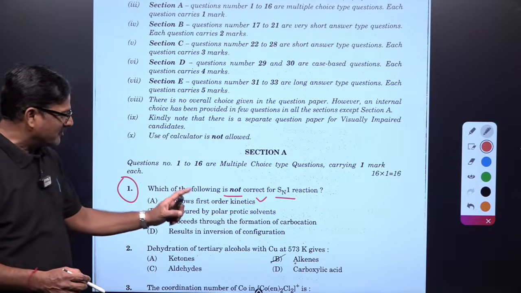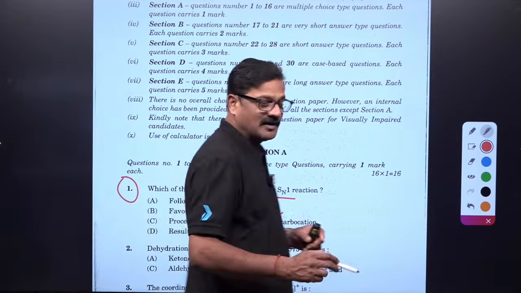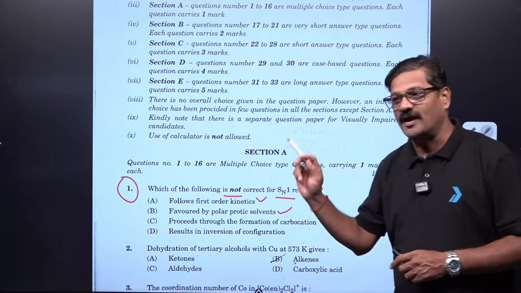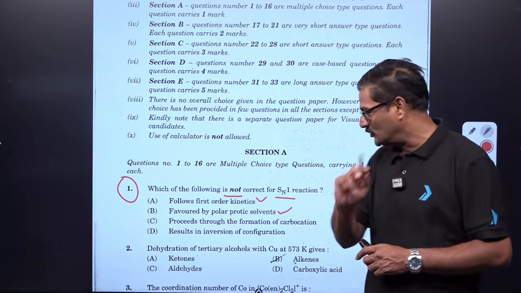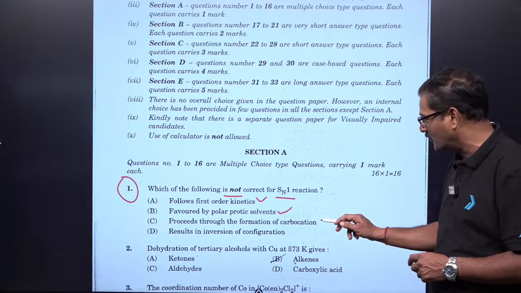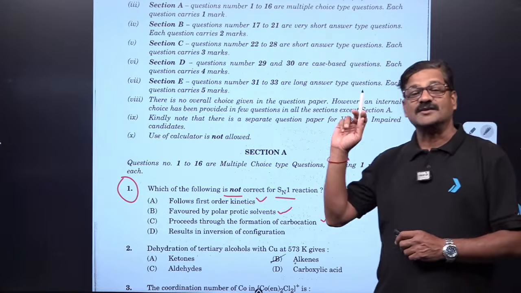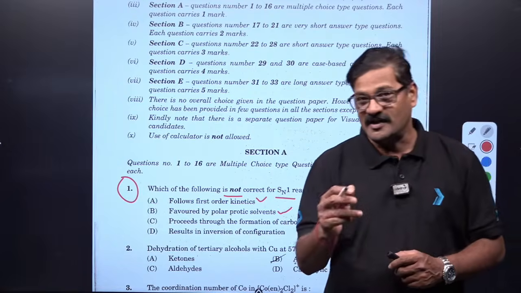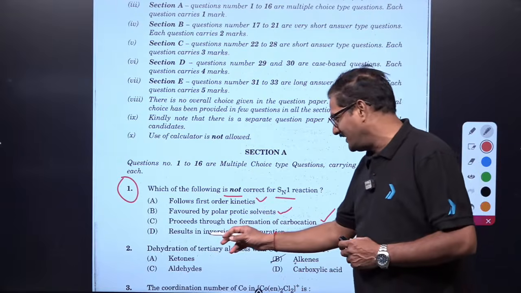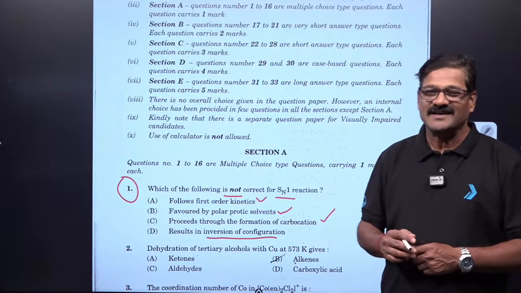And it is favored by the polar protic solvent. If the solvent is polar protic then SN1 will happen, if polar aprotic then SN2 will happen. That is also correct. SN1 proceeds through formation of carbocation, while SN2 forms a transition state. But it results in the inversion of configuration.